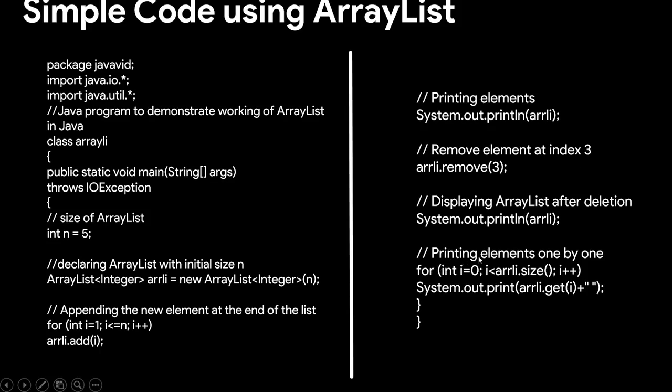So for printing array elements one by one, we use a for loop where the size is accessed over here, and we get the values and we print it after a space. For this program, we'll see the output.